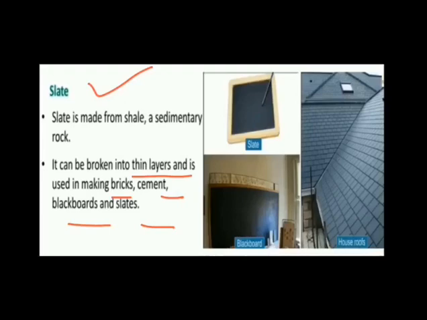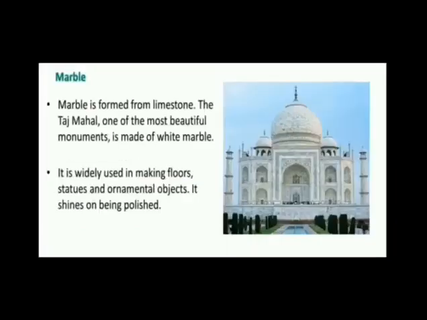metamorphic rock is marble. The marble is formed from limestone. The Taj Mahal, one of the most beautiful monuments, is made of white marble, and it is widely used in making floors, statues, and ornamental objects. It shines on being polished. Marble is the transformation of limestone.